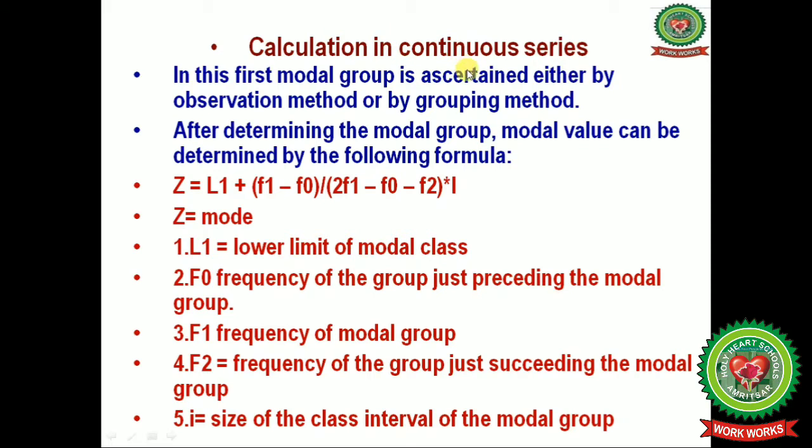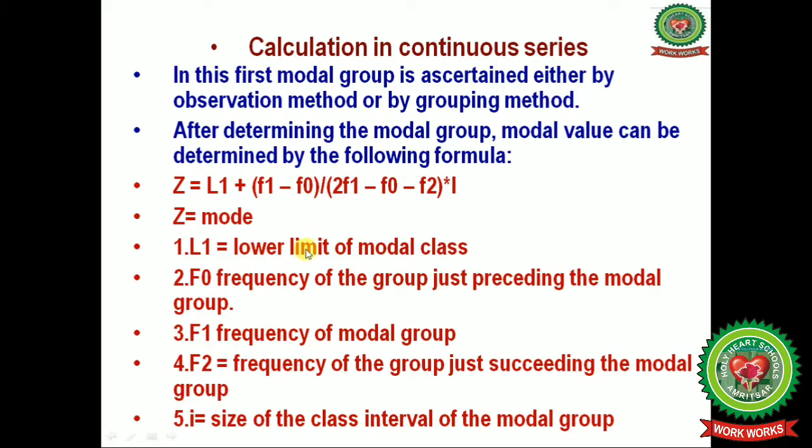Now we will calculate the mod in the continuous series. In this, first the model group is ascertained either by observation method or by grouping method. After determining the model group, model value can be determined by the following formula, that is Z equals L1 plus (F1 minus F0) divided by (2F1 minus F0 minus F2), and this whole will be multiplied by the class interval.